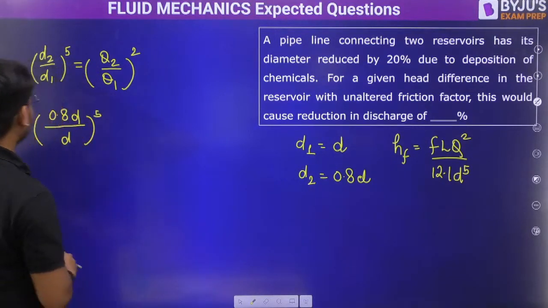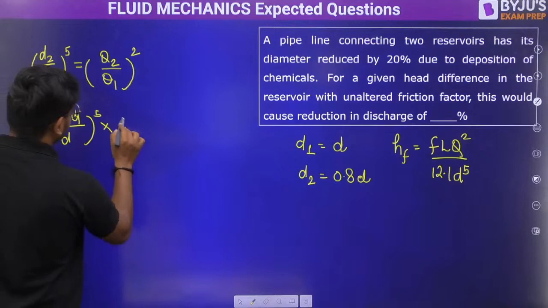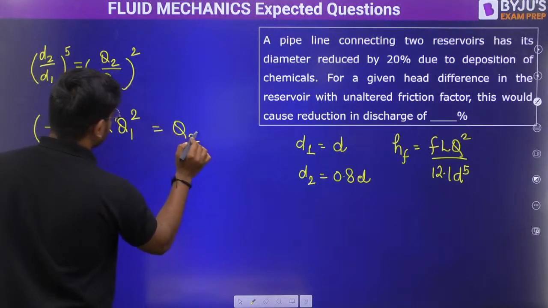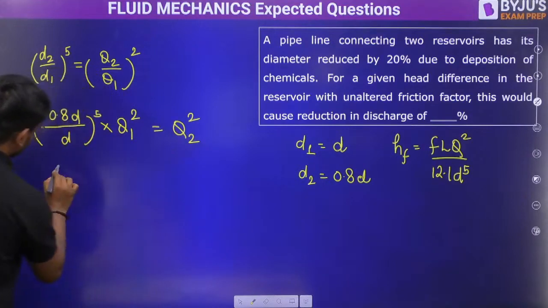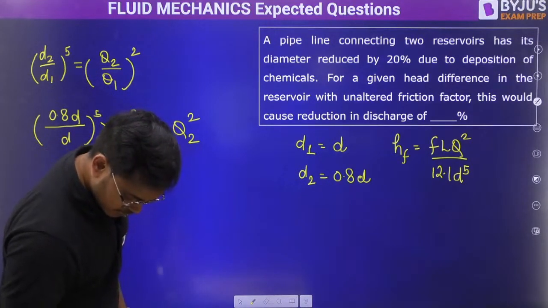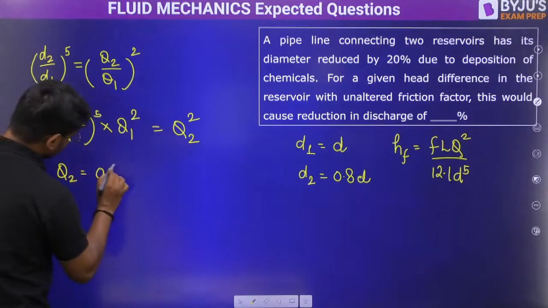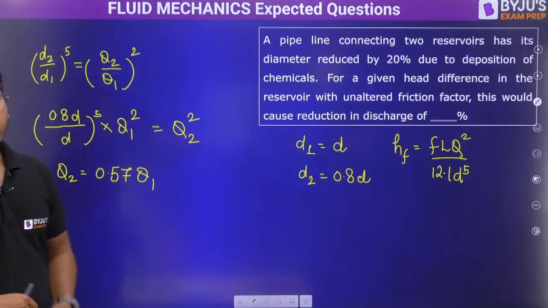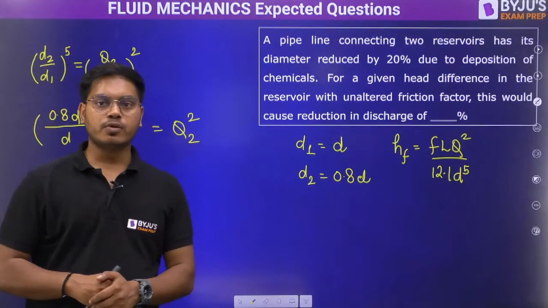Okay, what else? From here we will get Q2 as 0.57 of Q1. The answer is almost in front of you. How much percentage will it come? 74.6, and